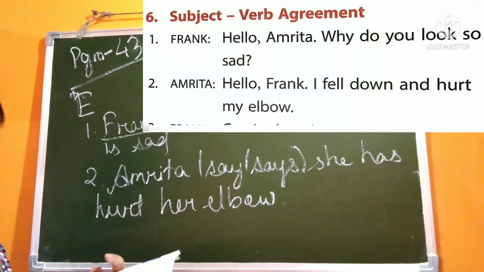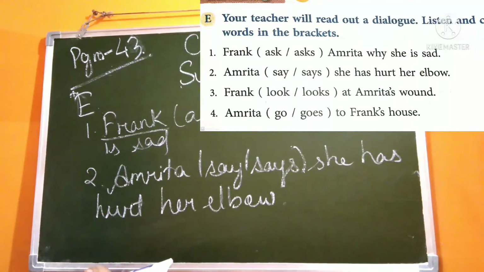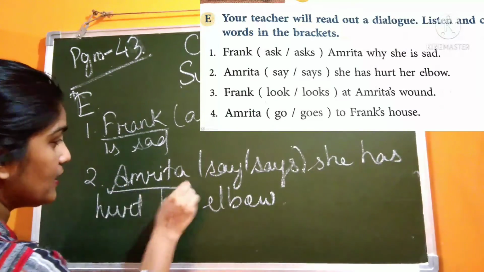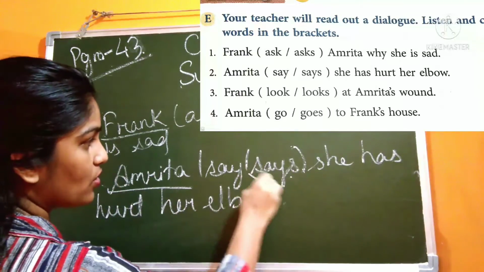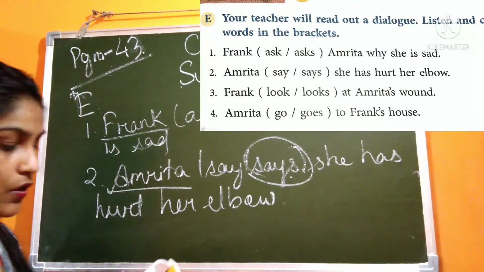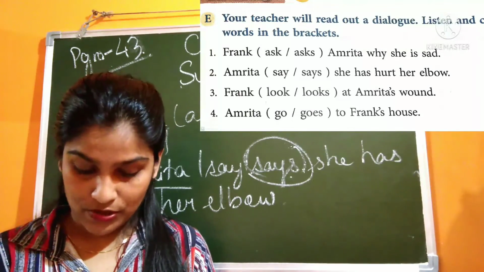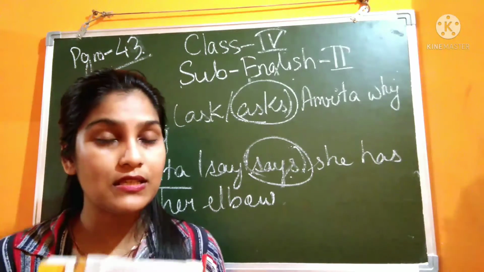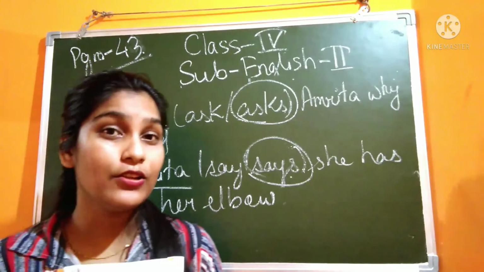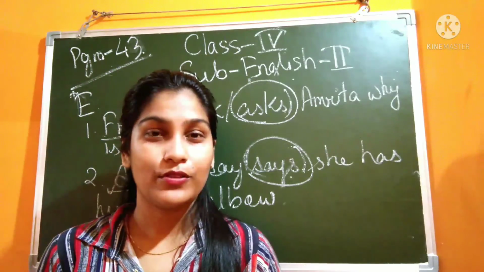So here now Amrita, she says what? That she has hurt her elbow. So you will write say or says. One girl with she, what do we use, S or not? So you will circle S. Okay, in the same way you do 3 and 4. So this is the end of the chapter. I hope you have understood, and we will also discuss this in detail in June class. Okay, so thank you everyone.